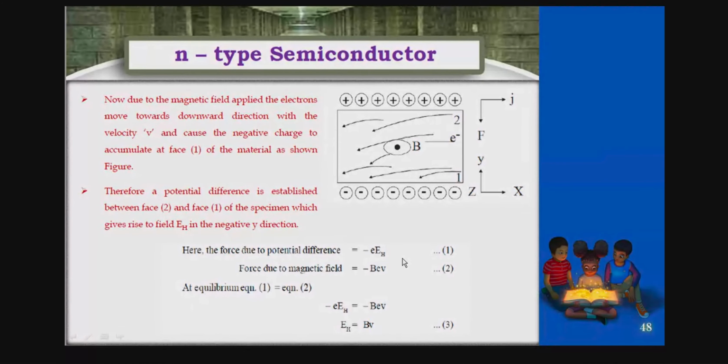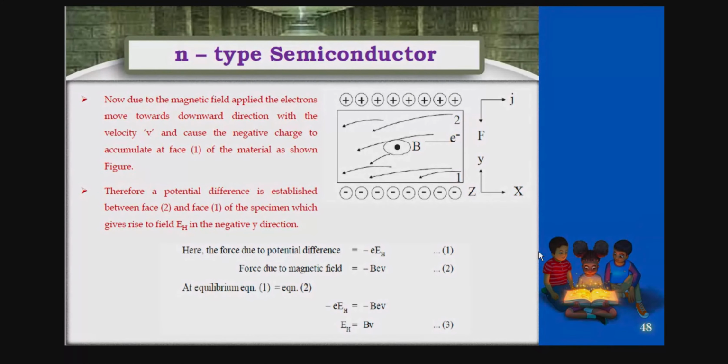Okay. So now at equilibrium, equate both the equations. That is eEH is equal to BeV, so what you get is that the electric field EH is equal to BV. That is equation 3. This is about the n-type. Clearly, in an n-type semiconductor, the electrons move from right to left, and due to the magnetic field they accumulate at phase 1. So due to the accumulation of electrons on phase 1, a potential difference is created in the negative y direction.